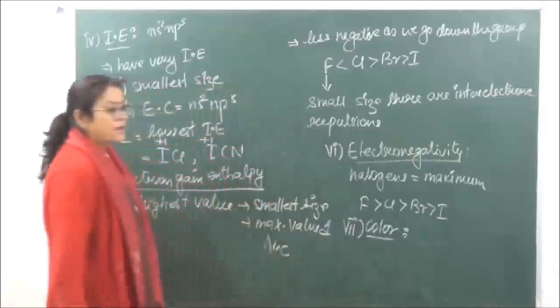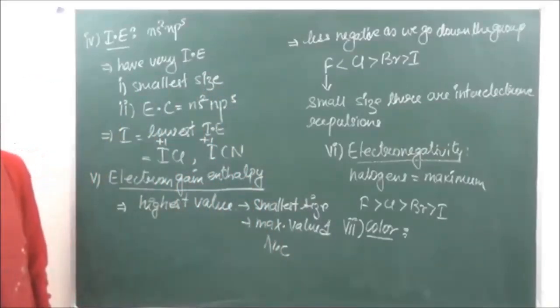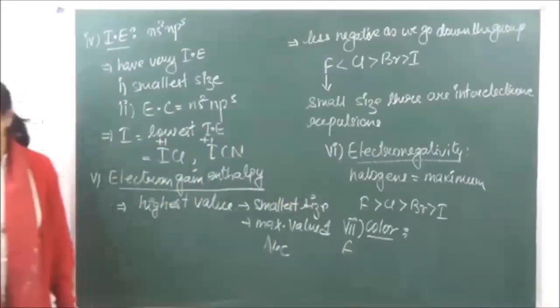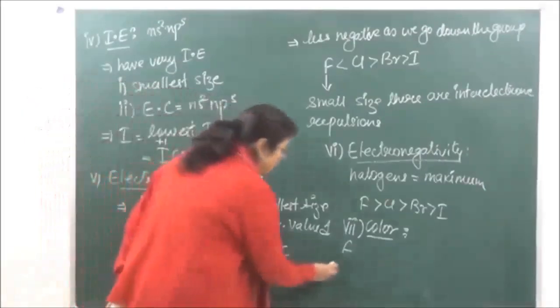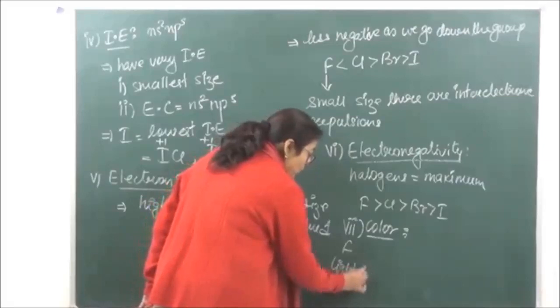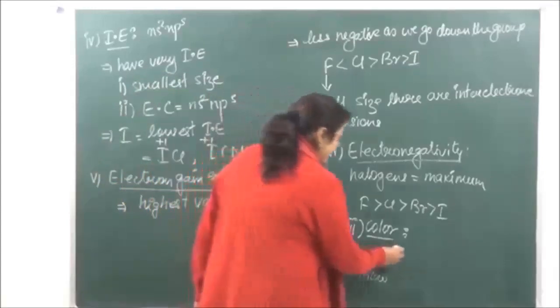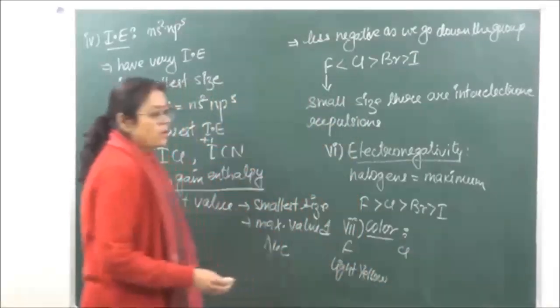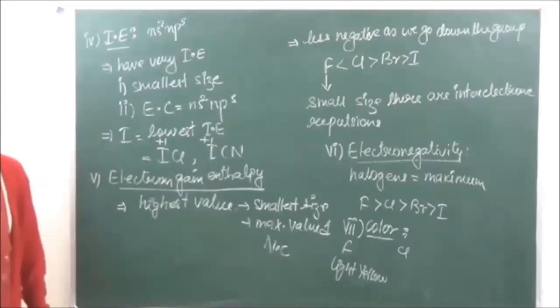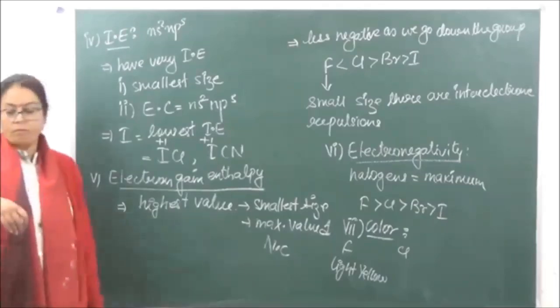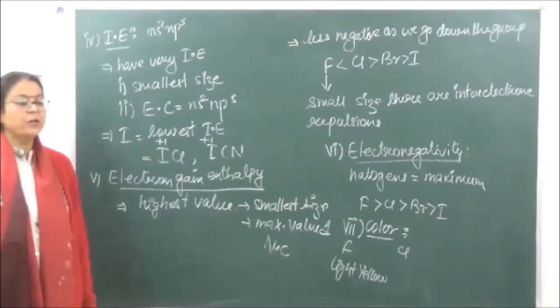That is color. It is seen that all the halogens are going to be colored. For example, we have fluorine. Fluorine is going to have a light yellow color. This is important. What is the color of chlorine? A question can come like this for chlorine or fluorine. So fluorine is light yellow. Chlorine is going to be greenish yellow. Bromine is reddish brown. And iodine is going to be deep violet.